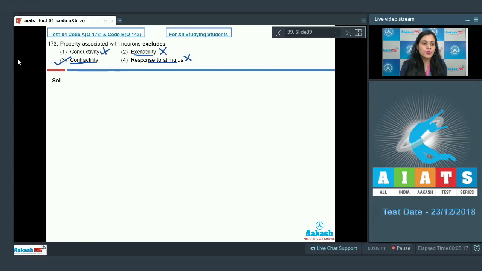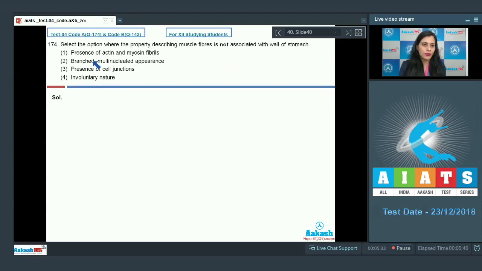So among the given options, option number 3 is exclusive property of muscular tissue and not neural tissue, whereas conductivity, excitability and response to stimulus are the properties which are exhibited by both neural as well as muscular tissue. So the correct answer for this question is option number 3. Let's discuss our next question.